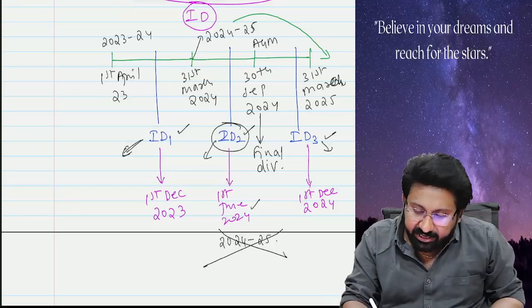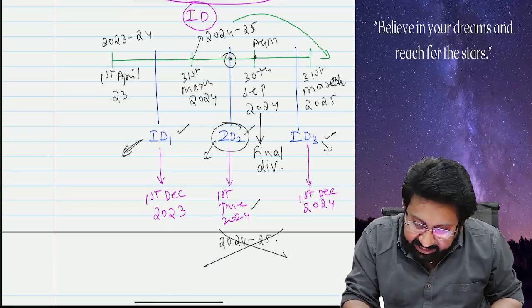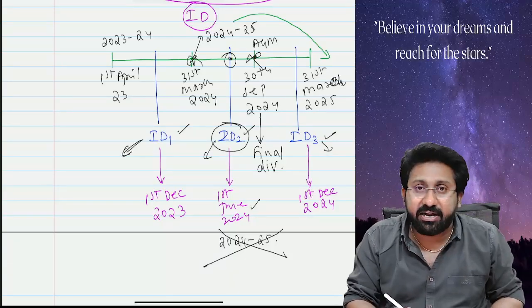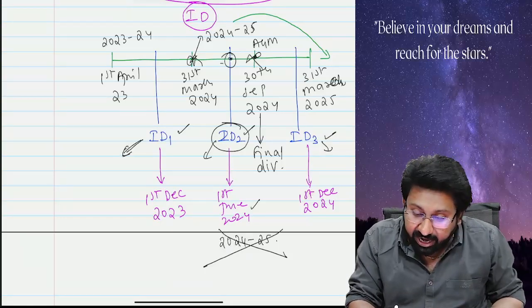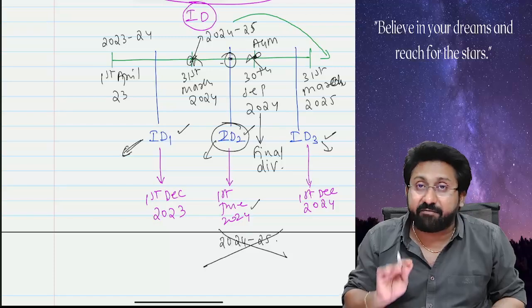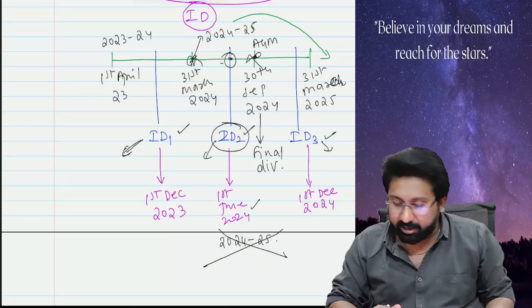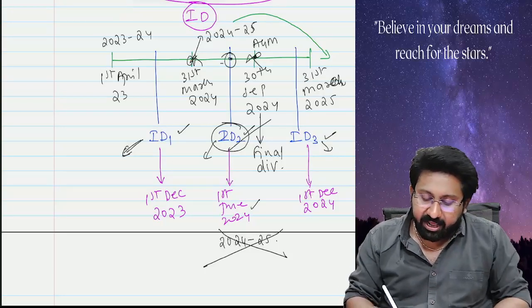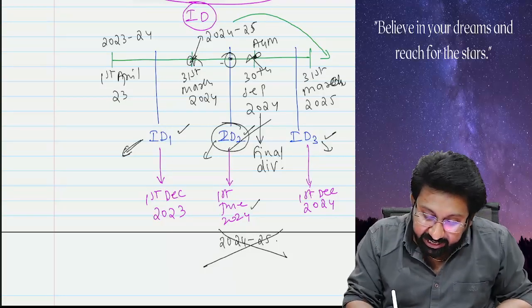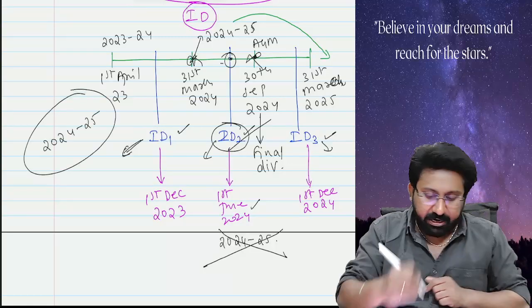Means this interim dividend is declared here. This is the AGM date. This is the financial year end date. Any dividend declared between the financial year end date and the AGM date will be treated as an interim dividend of the previous, closed financial year only. Understood the point or not? Therefore, this will be treated as interim dividend belonging to 23 and 24.